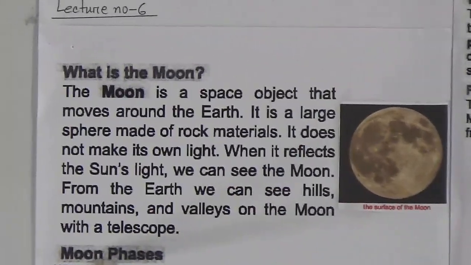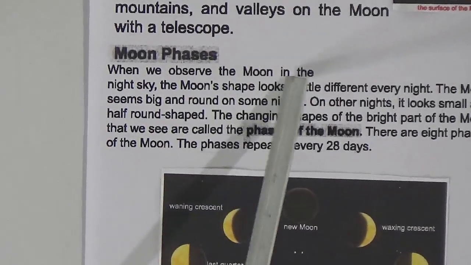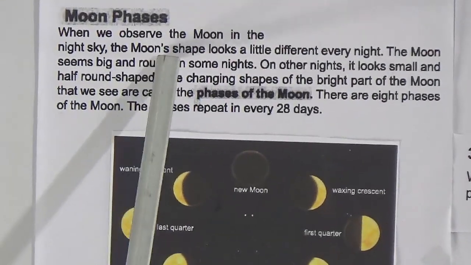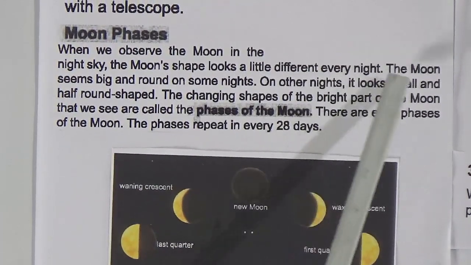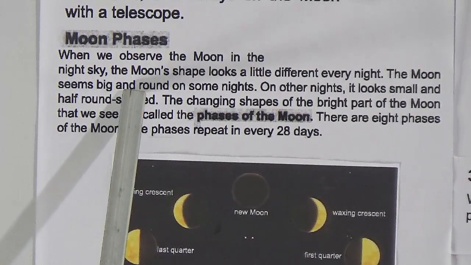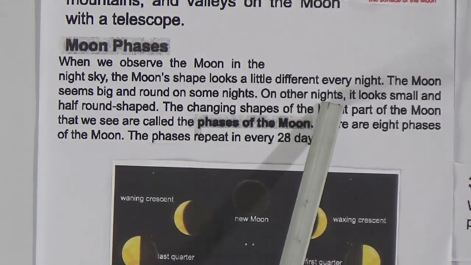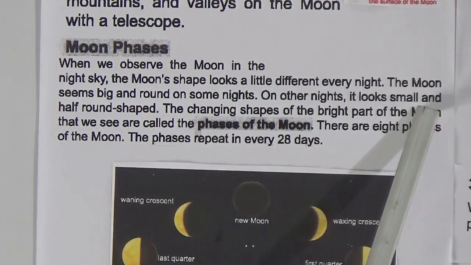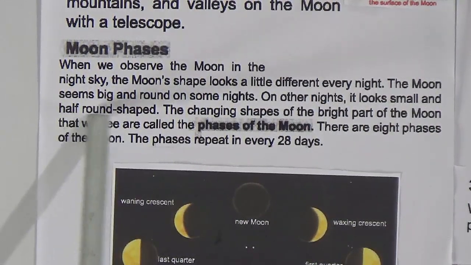Then moon phases. When we observe the moon in the night sky, the moon's shape looks a little different every night. The moon seems big and round on some nights. On other nights, it looks small and half round shaped.